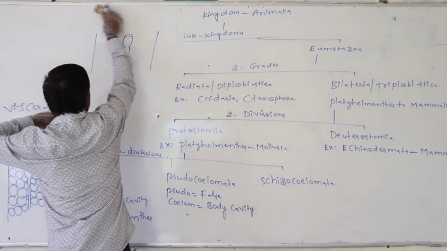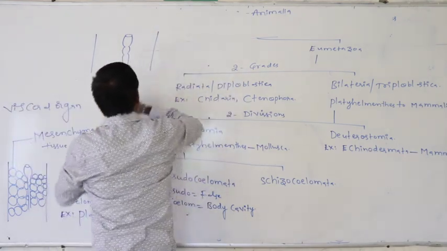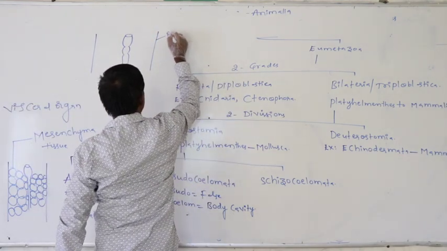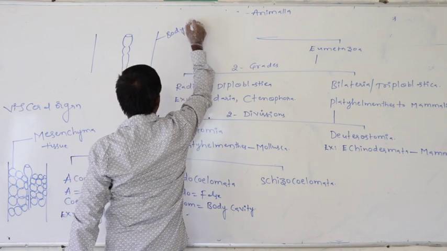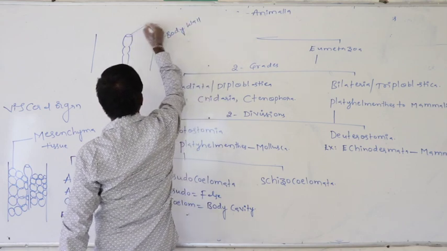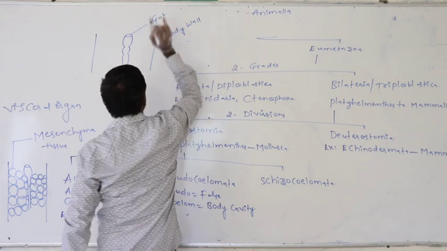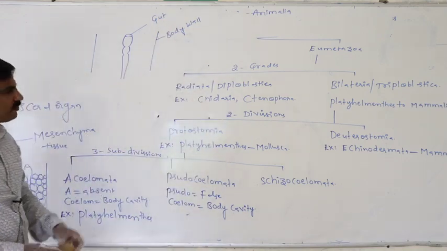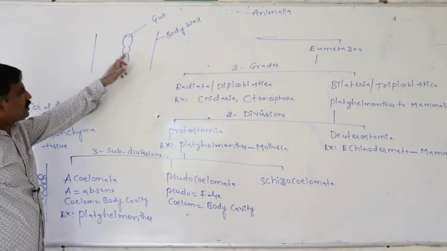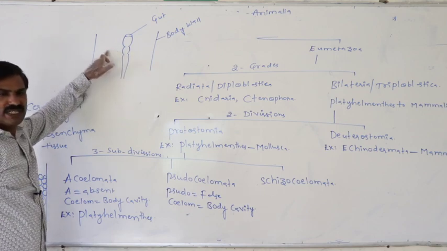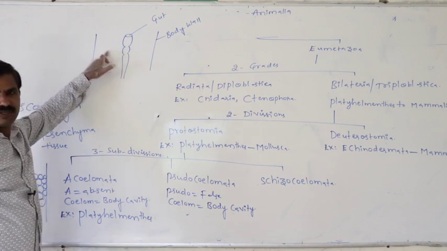So definitely this is the body wall, this is the gut or alimentary canal. Between these two, space is present, that is said to be the coelom.